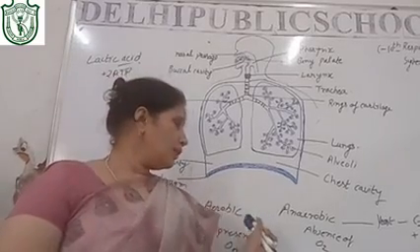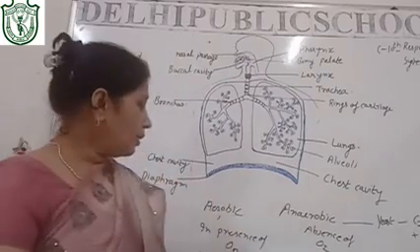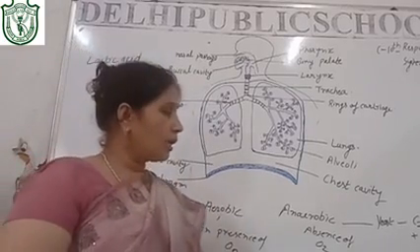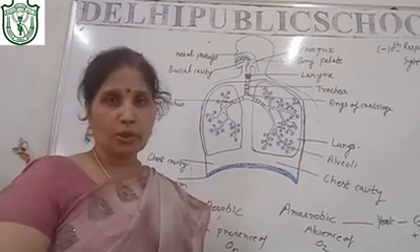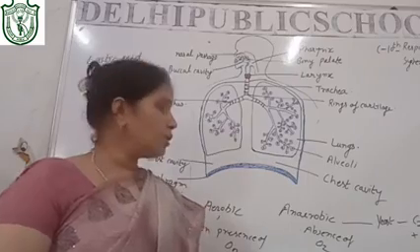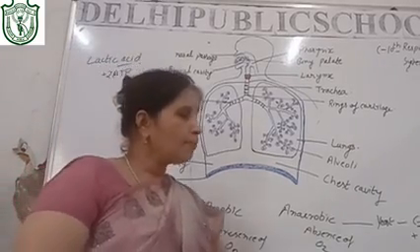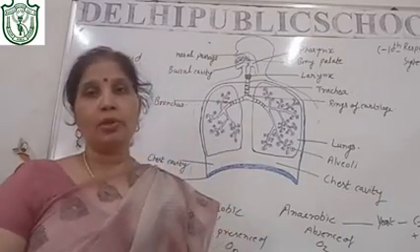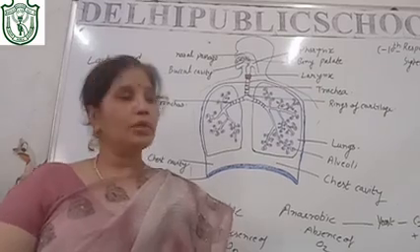Some things you have understood: in aerobic respiration we get 38 ATP of energy, and the complete oxidation occurs, forming only carbon dioxide and water, neither ethanol nor lactic acid nor anything else. But in anaerobic respiration there is incomplete oxidation.